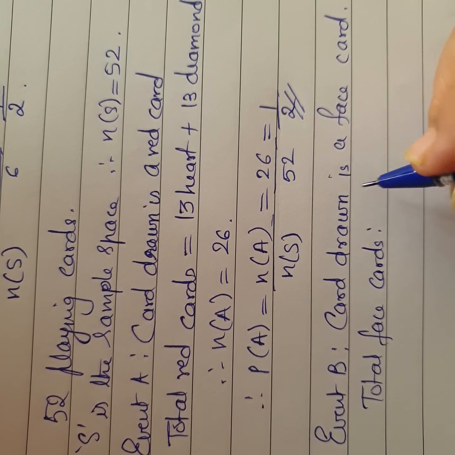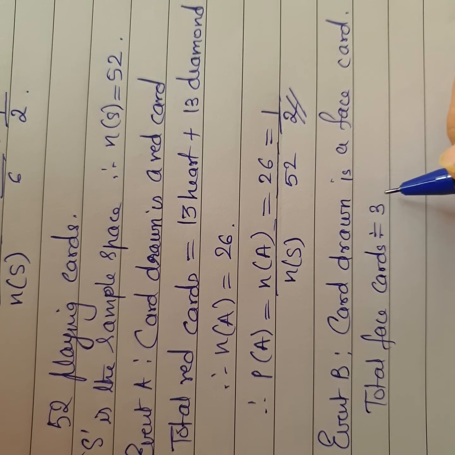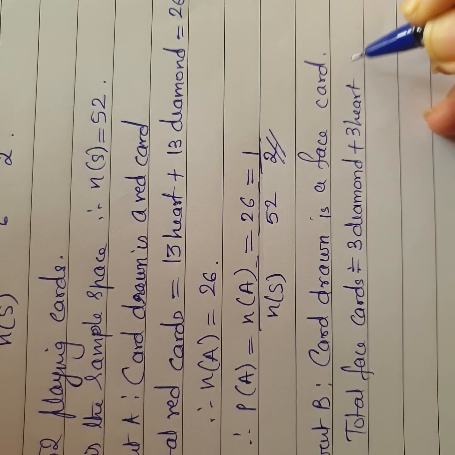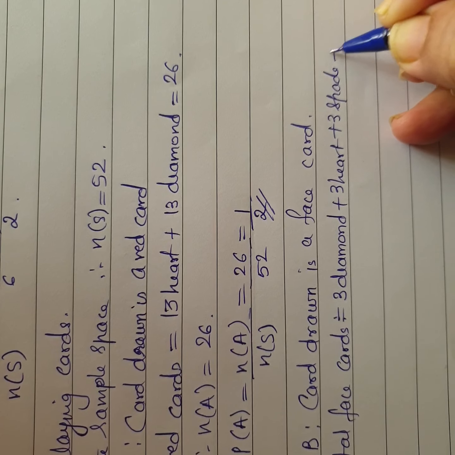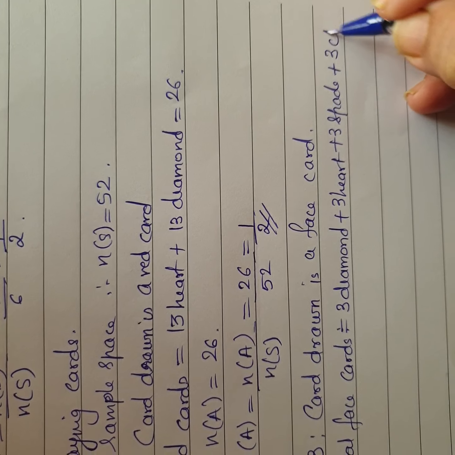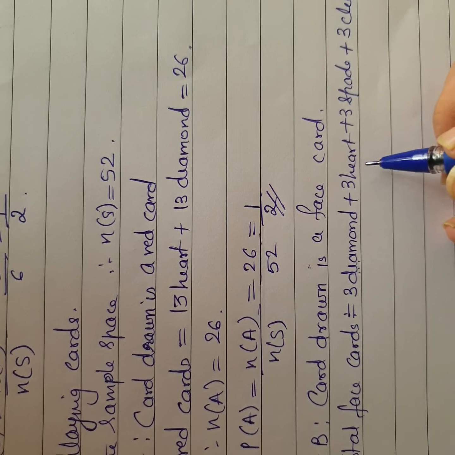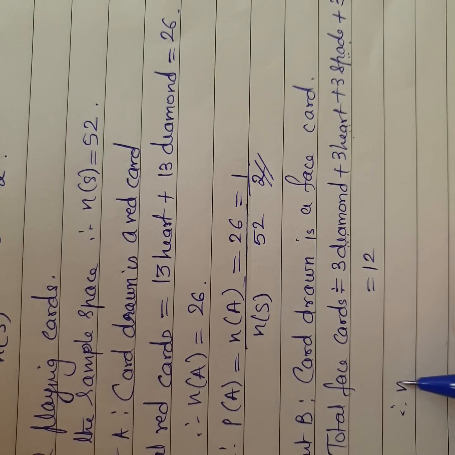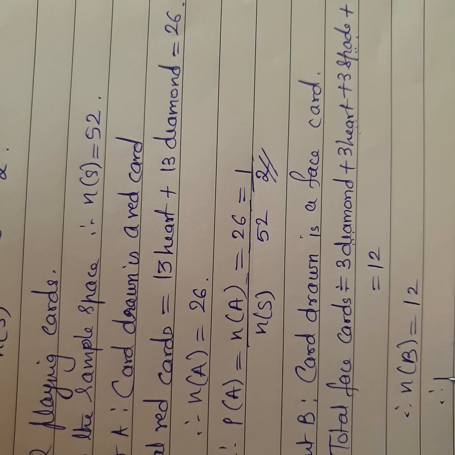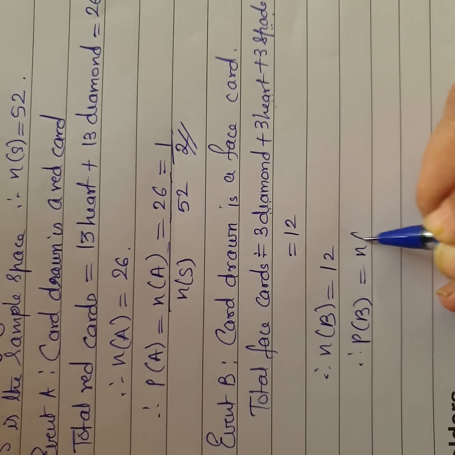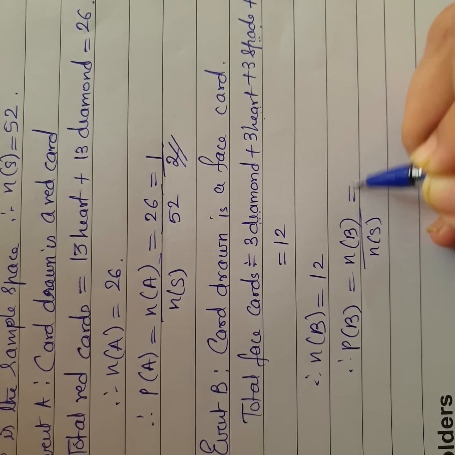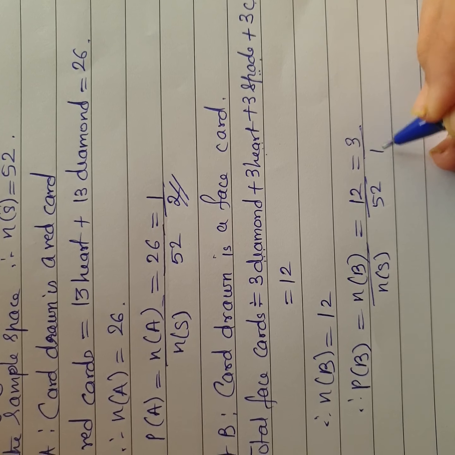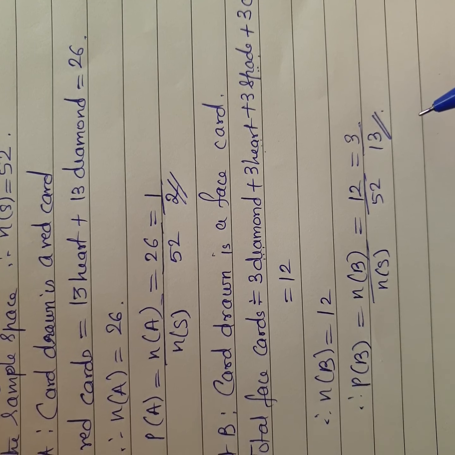Now, I'll just tell you what the total face cards are. It is equal to 3 diamond plus 3 heart, 3 spade and 3 club, which includes king, jack and queen in each suit. You don't have to write this, this is just for explanation. So, it is 12. The number of elements in B is going to be 12. Therefore, the probability of B is going to be n(B) upon n(S), which is 12 upon 52. When I reduce it using the table of 4, 4 threes are 12 and 4 thirteens are 52, so my answer is 3 upon 13.